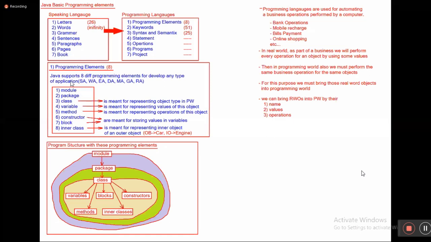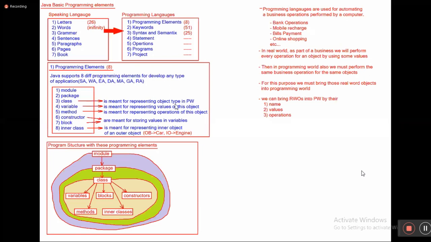Why are these programming elements there? For creating real world objects in the programming world and implementing object oriented programming concepts, Java supports 8 programming elements. Among them, the main programming elements are class, variable, method. Without these 3 programming elements, you cannot do anything.